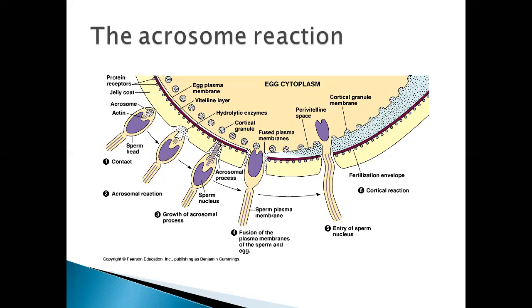Okay, so that series of reactions you can see in the given diagram. This is the acrosome here. The acrosome is fused with the zona pellucida. The acrosomal reaction is going to happen, and that makes the penetration of that zona pellucida layer, and then the sperm nucleus started entering. This violet color is the sperm nucleus.